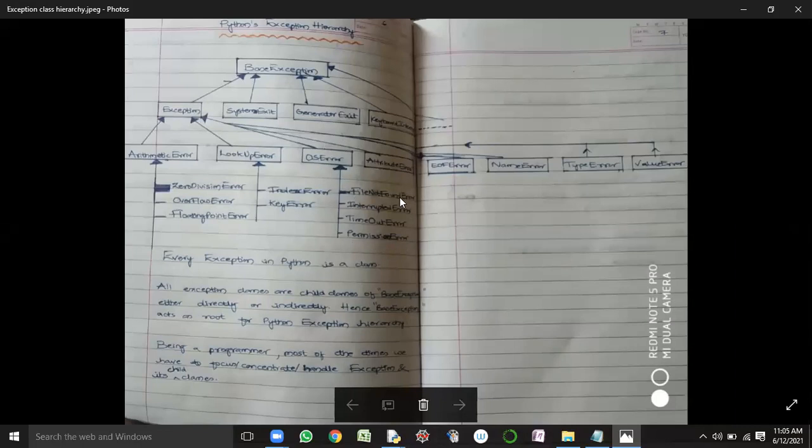We discussed file not found error, right? Like this, n number of errors are there. So EOF error means what? Can anyone respond? EOF stands for end of file. That means when the file pointer is pointing to the end of the file.